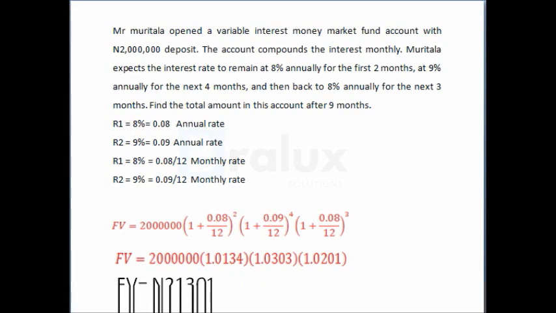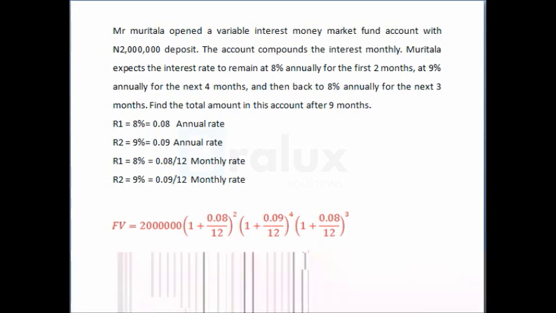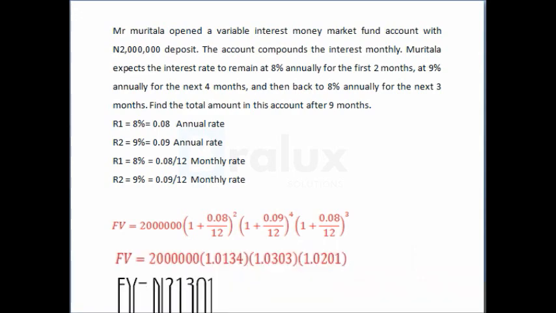So then our future value is 2 million into brackets 1 plus 0.08 divided by 12 raised to power 2, into brackets 1 plus 0.09 divided by 12 raised to power 4, into brackets 1 plus 0.08 divided by 12 raised to power 3. And this will give us the future value, which is 2,130,185 naira 10 kobo.